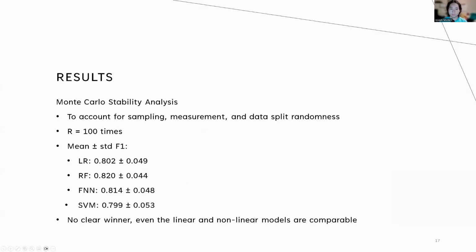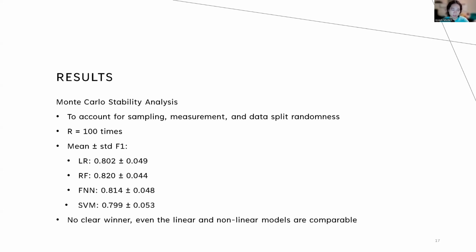For the Monte Carlo stability analysis, we did this again to account for sampling, measurement, and data split randomness with 100 trials. For the LR, the mean was 0.802 plus or minus a standard deviation of 0.049. The RF was 0.820 plus or minus 0.044. The neural net was 0.814 plus or minus 0.048. And SVM, lastly, was 0.799 plus or minus 0.053.